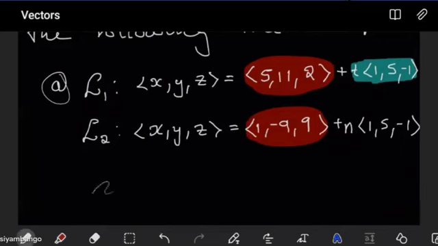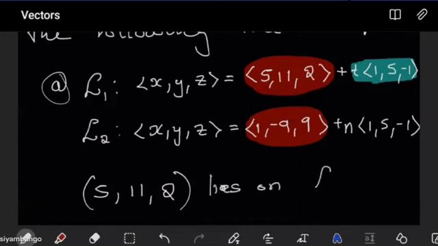Our point on line 1 can be taken as (5, 11, 2). This is a point that lies on line 1. So that part is justified. Now, the next thing we want to do is pick this point and ask ourselves, will it satisfy line 2 as well? Will it lie on line 2 as well?